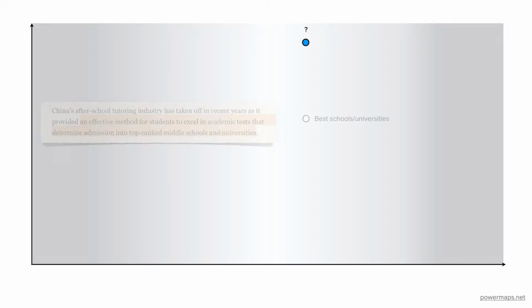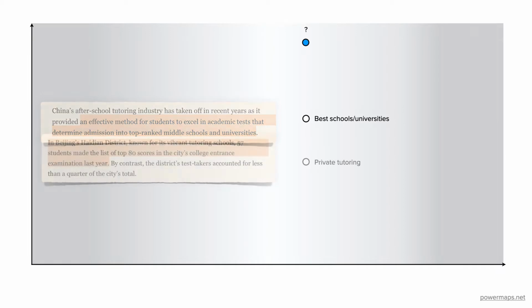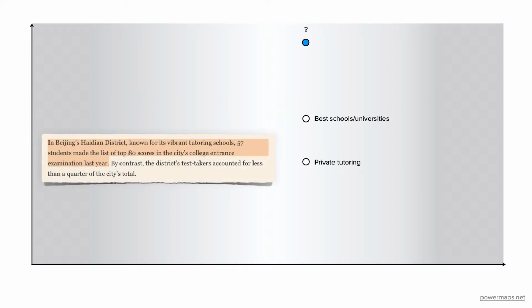When creating a Wardley map, the first thing we do is identify who is the main user or beneficiary. The FT article tells us that in recent years, the competition to get into top-ranked middle schools and universities has intensified in China. And this is why the after-schooling tutoring industry has taken off, as students at private for-profit schools get higher grades than those studying in local schools.